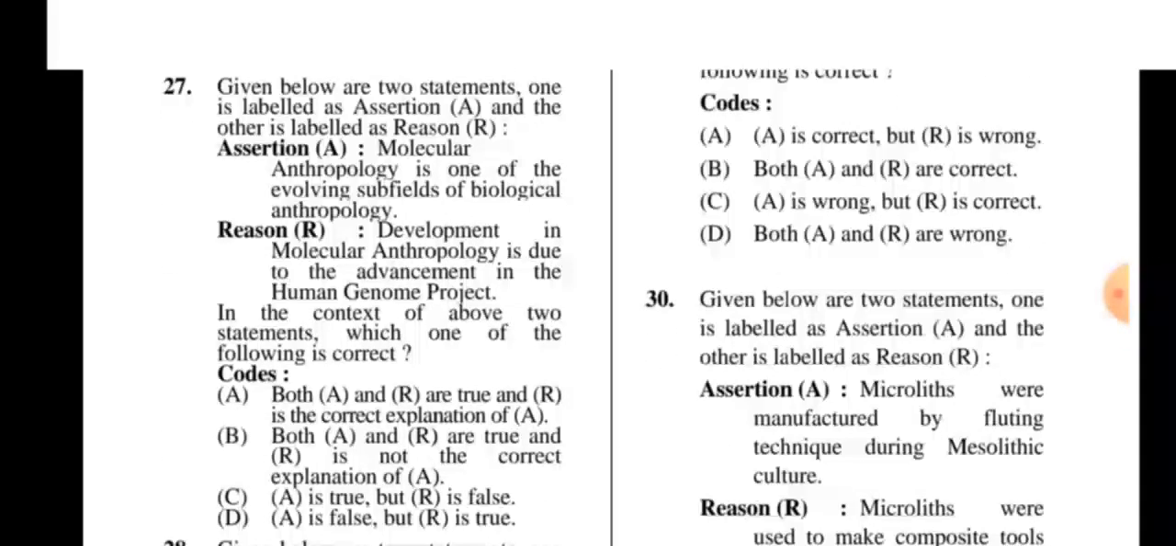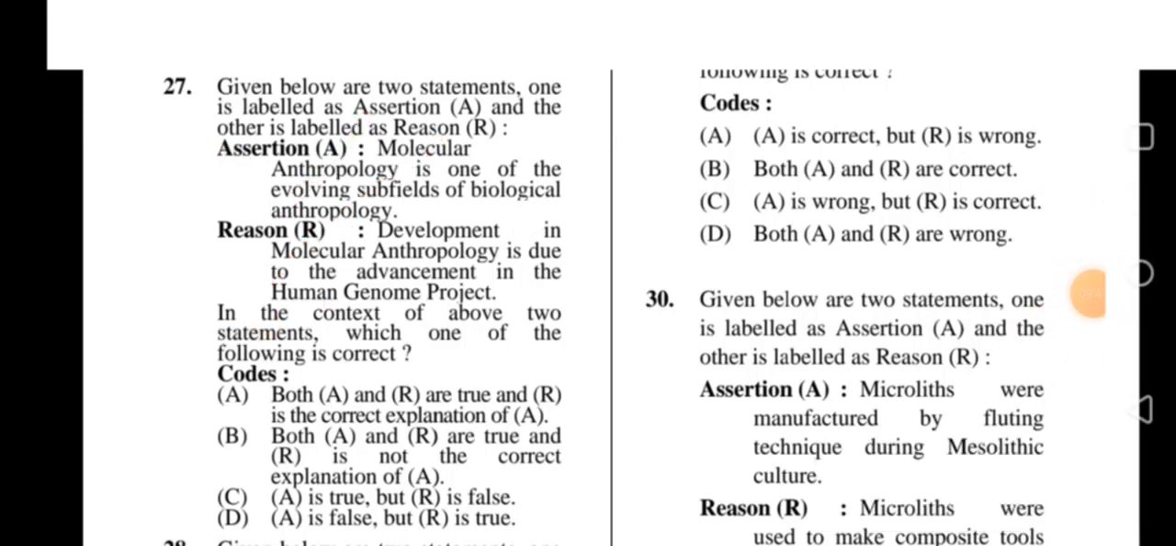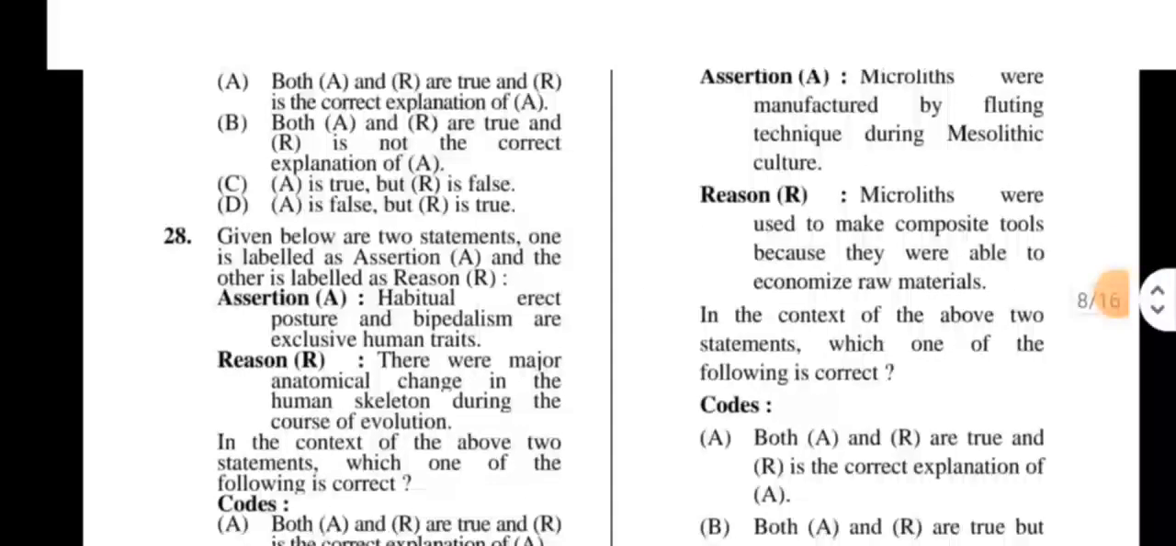Molecular anthropology is one of the evolving subfields of biological anthropology. Development in molecular anthropology is due to the advancement in the Human Genome Project, right? And R is the correct explanation of A. Okay. Next, 28.